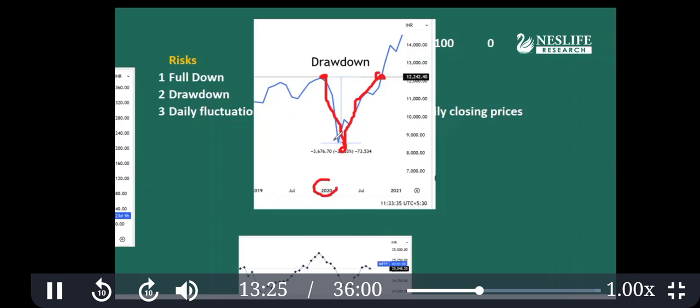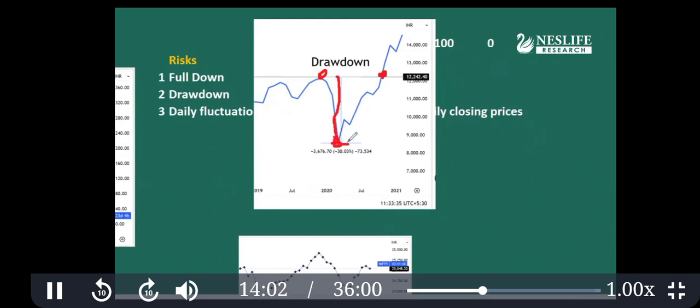Drawdown means a fall from a recent height down and then coming back again. This percentage is called drawdown. If a stock falls like this and never comes back to the same level, then this is not called drawdown. It has to come back to the same level. Drawdown means the peak is at the same level, and this is the bottom. So there should be a triangle formation, and from this line to this line is the drawdown.